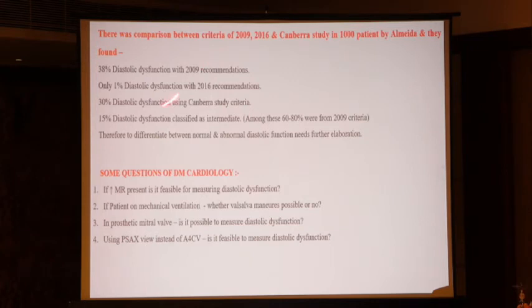Then 50% diastolic dysfunction classified as intermediate. Among these, 60 to 80% were from 2009 criteria. Therefore, to differentiate between normal and abnormal diastolic function needs further elaboration.